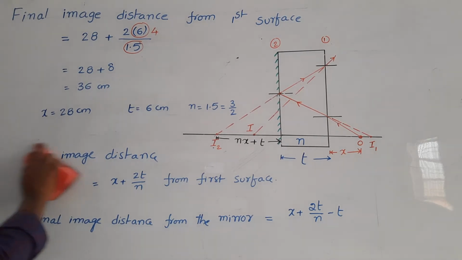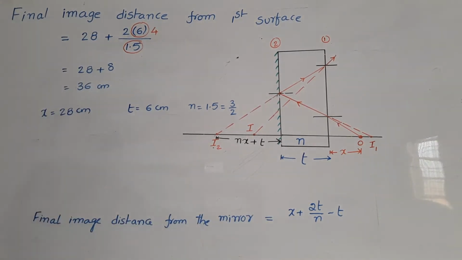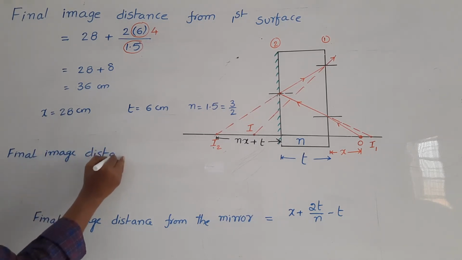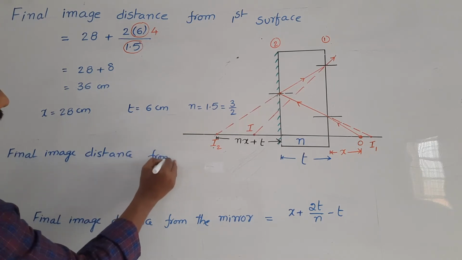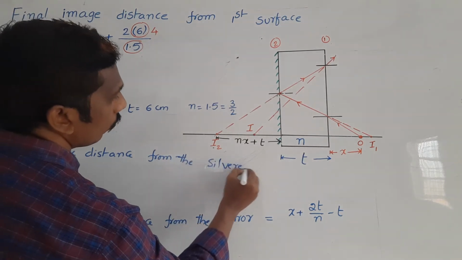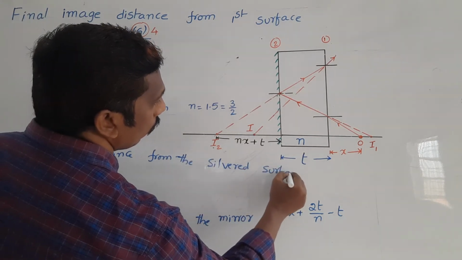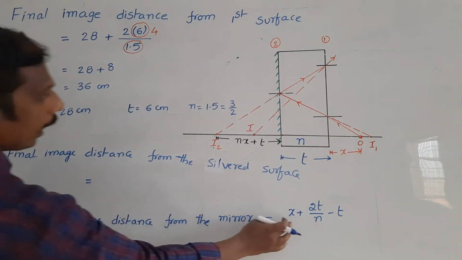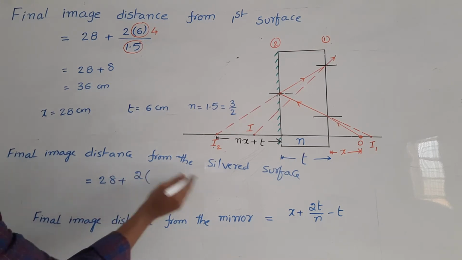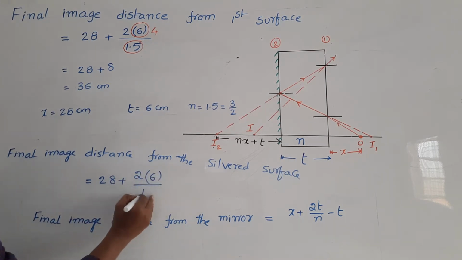In the same way, the final image distance from the silvered surface is equal to x. x is equal to 28 plus 2 into t, which is 6, by n, which is 1.5, minus 6.